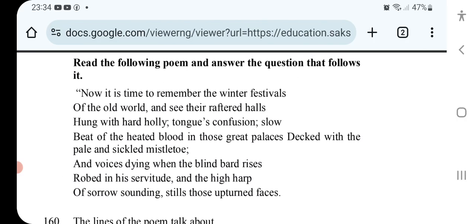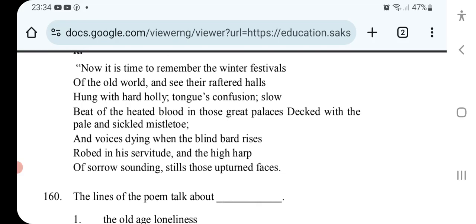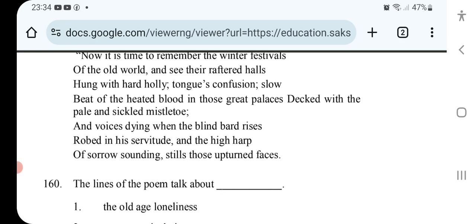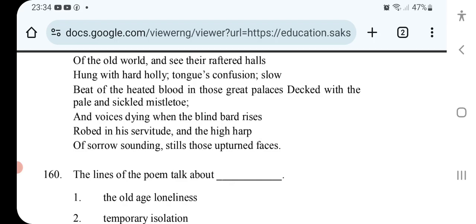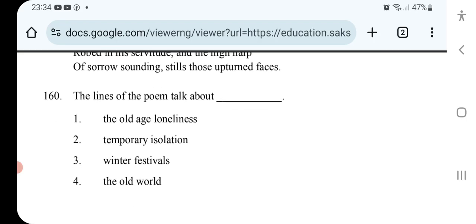Now it's time to remember the winter festivals of the old world and see their raftered halls hung with hot holy tongues, confusion, slow beat of the heated blood in those great palaces decked with the pale and sickle mistletoe, and voices dying when the blind bard rises, robed in his servitude, and the high harp of sorrow sounding stills those upturned faces. The lines of the poem talk about